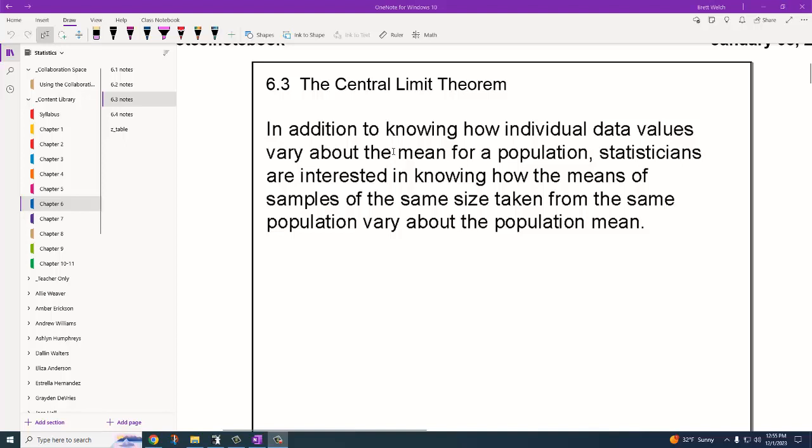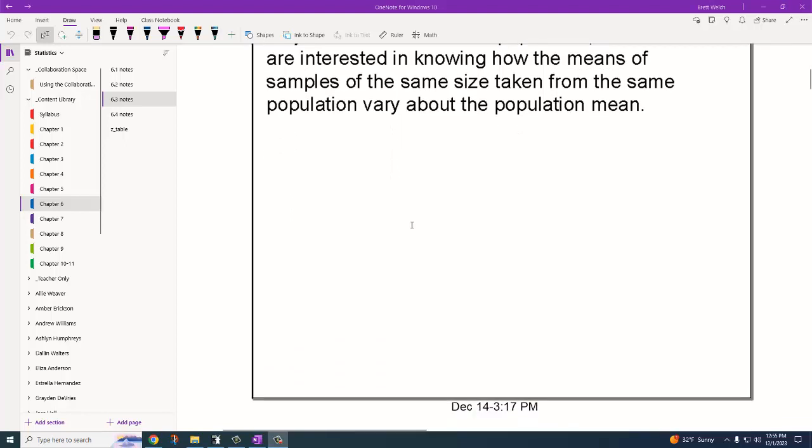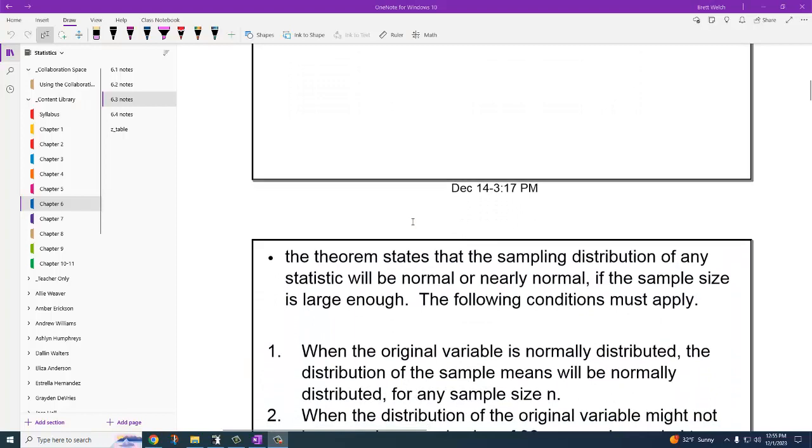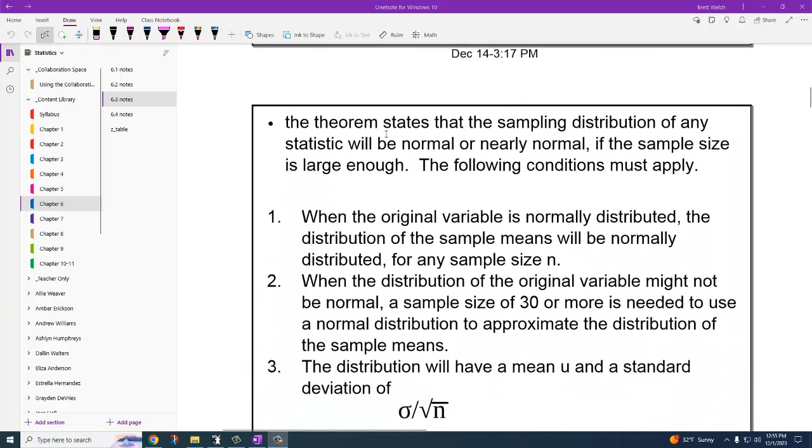In statistics, we often talk about individual data values, like what's the probability of an individual being selected and their height being above 5'6", or things like that, about individuals. But often we also want to know the likelihood that when we take a sample of people, the average of that sample will be above or below the average of an individual. And so we want to talk about the central limit theorem, which allows us to talk about that relationship in a very clear and concise way.